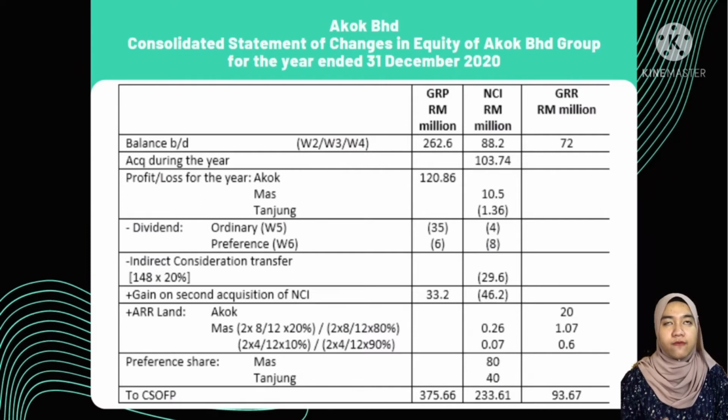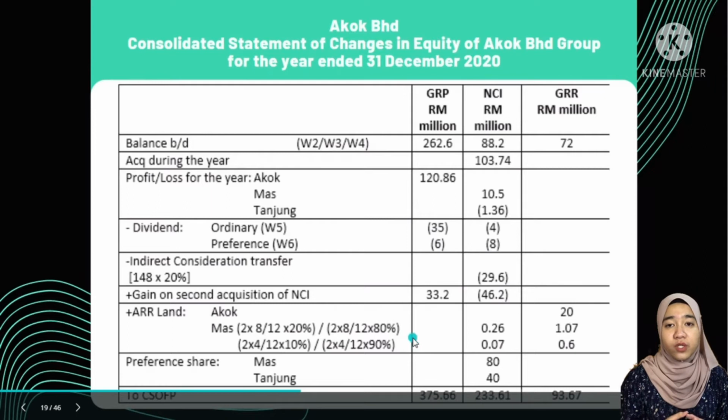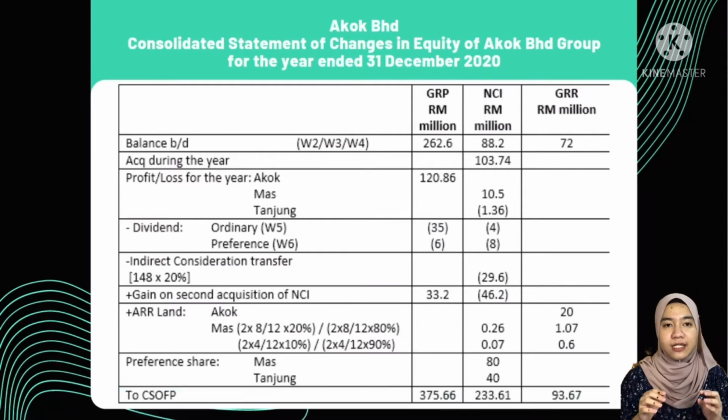Next, for asset revaluation reserve land of Akok, we took the amount of 20 million from additional information number 7. As for Mas, we need to apportion 2 million according to the percentage of NCI before and after acquisition because Mas Berhad is the subsidiary. And then for preference share of Mas and Tanjung Berhad, we just took the figure from the question.